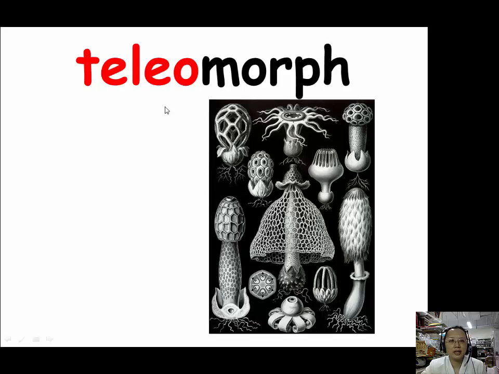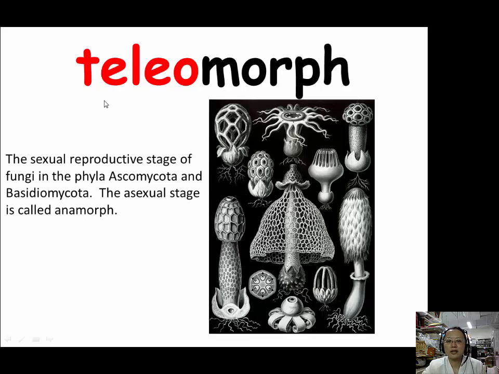Our example for teleo, T-E-L-E-O, is teleomorph. Teleomorph is the sexual reproductive stage of fungi in the phyla Ascomycota and Basidiomycota. In this stage of the fungi, their reproduction results from plasmogamy.